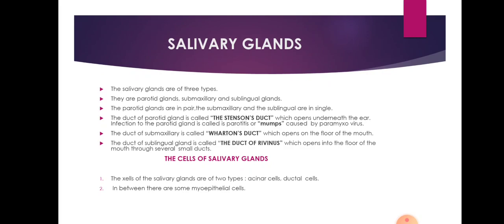Next we have the salivary glands. Salivary glands are of three types, and each salivary gland's location is different. They consist of the parotid gland, the submaxillary or submandibular gland, and the sublingual gland. The parotid glands are present in pair, and the submaxillary or submandibular and the sublingual glands are single. The duct of the parotid gland is called Stenson's duct, which opens underneath the upper cheek or underneath the ear.